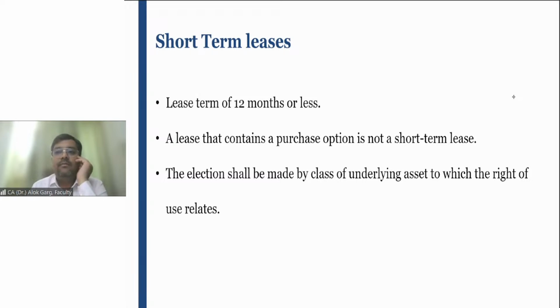You're right, Rahul. It is 15 months. It is not 12 months. It is 15 months. Why? Non-cancelable period is 12 months plus optional renewal period if lessee is reasonably certain to avail that option, right? So it is 15 months and hence it is not a short-term lease. You cannot avail the exemption of right of use asset and leasehold liability accounting.